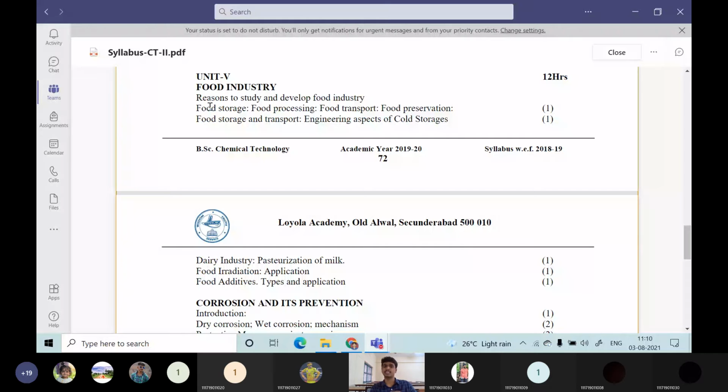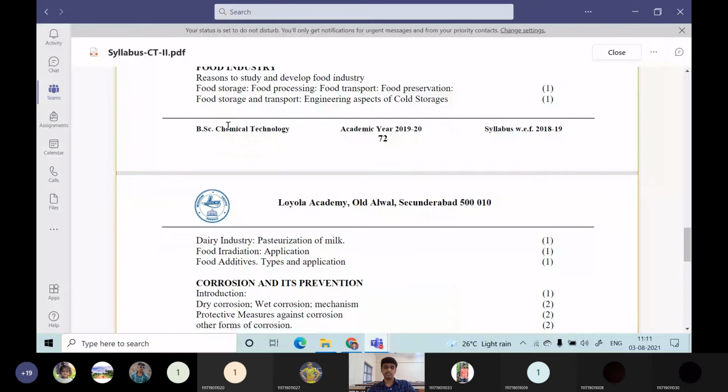So what are the various techniques which are available to store them? What are the various means which are available to transport them? What are the various means like chemical means or some additives, cold storages and everything? This will be coming under transportation and preservation. Then food storage and transportation.